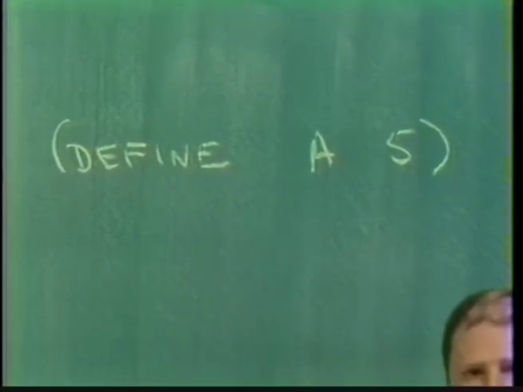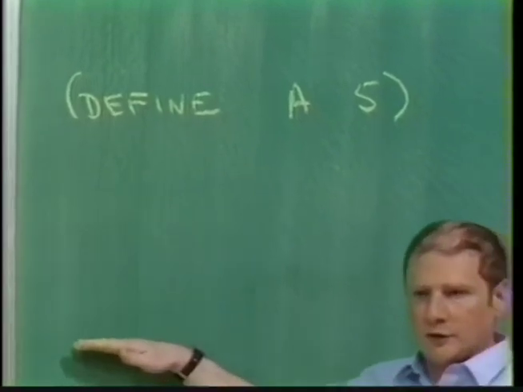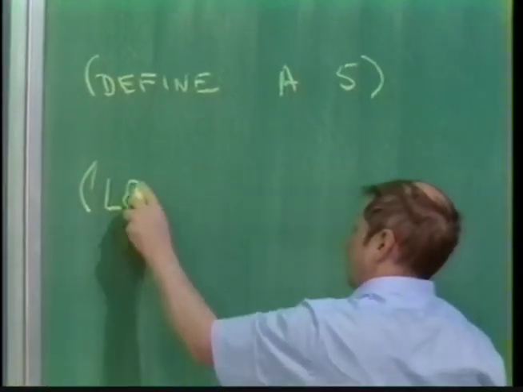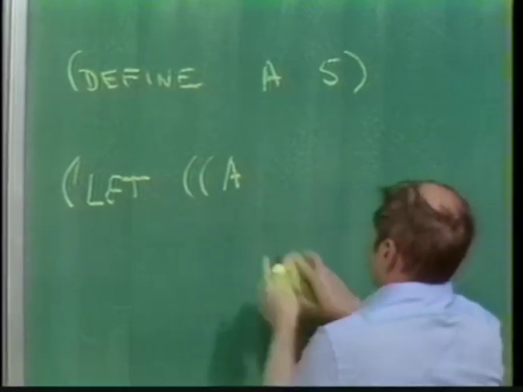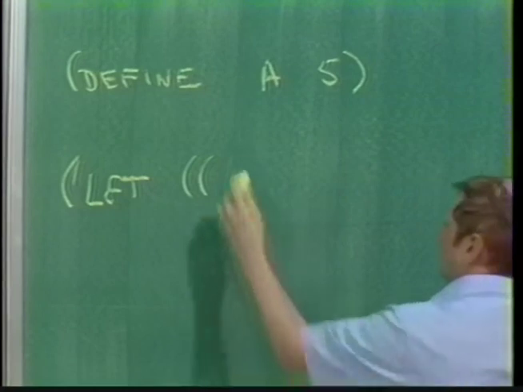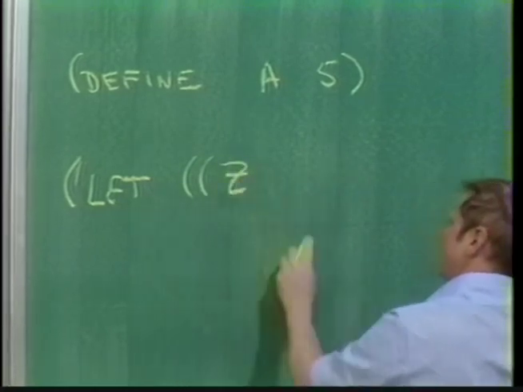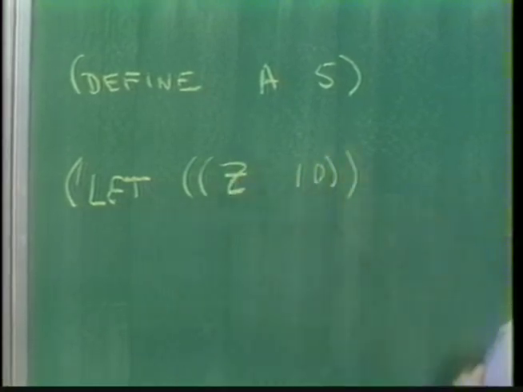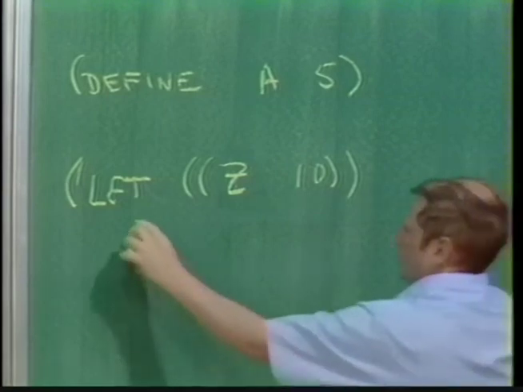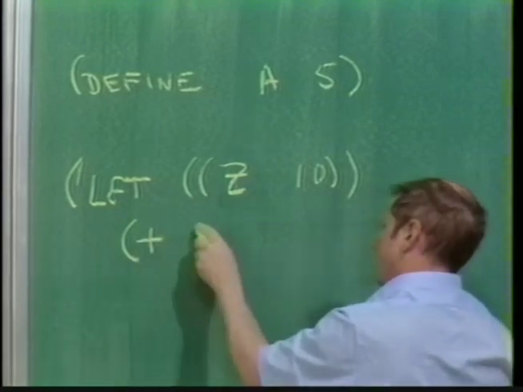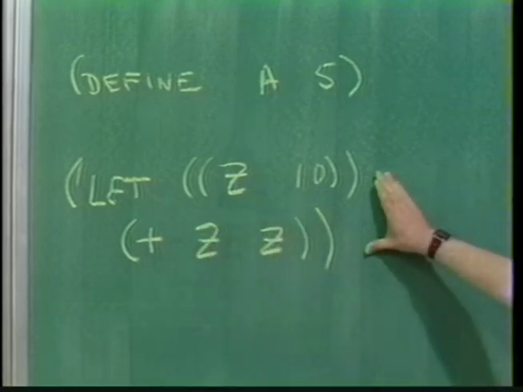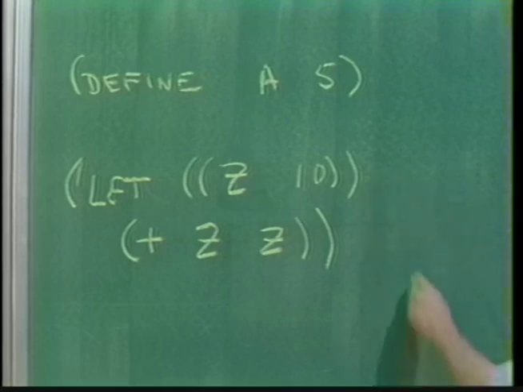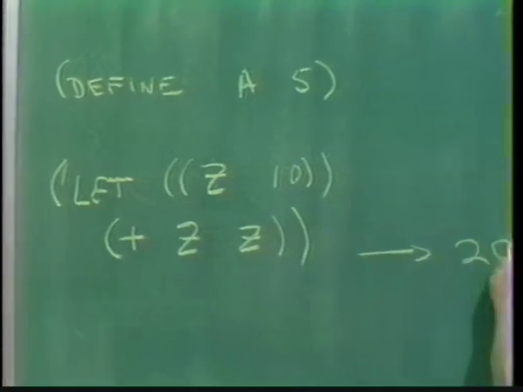Let is a way to set up a local context where there's a definition. So if I type something like, let Z be 10, and within that context tell me what the sum of Z and Z is, if I typed in this expression to Lisp, this would put out 20.